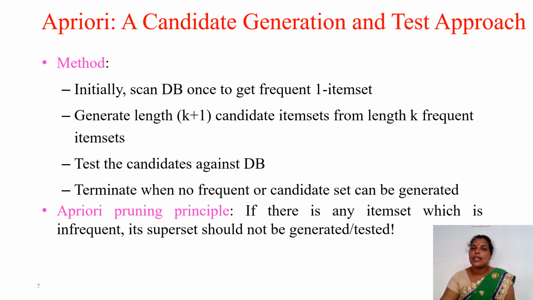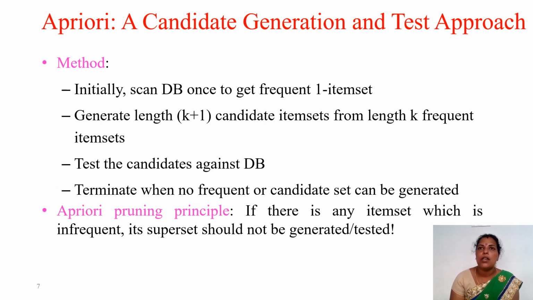Another thing is, after creating the frequent item set, we have to prune it. Not all the items in the candidate set satisfy the minimum support count. So whatever data is not satisfying the minimum support count, we have to prune those things. That is, if there is any item set which is infrequent, its superset should not be generated or tested, so that it is eliminated, and in the further process that particular item is not included.